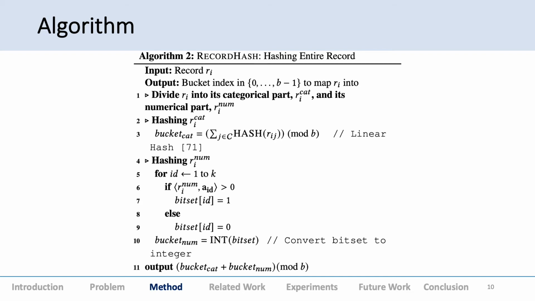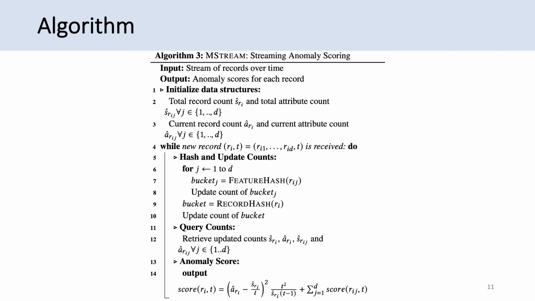So that is there. Finally, the entire algorithm: we have a stream of records over time, and we give out an anomaly score for each record. So we initialize the data structures, and then as and when a new record comes, for each feature you get a bucket ID from the feature hash, and you update these counts, and then you get a bucket for the entire record. Then you query these counts to get the approximate counts, and finally this is the anomaly score which we derive. It's similar to Midas in two dimensions.